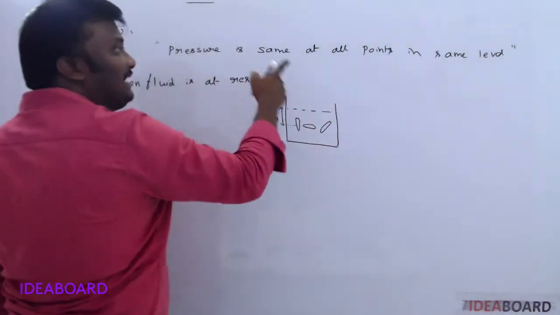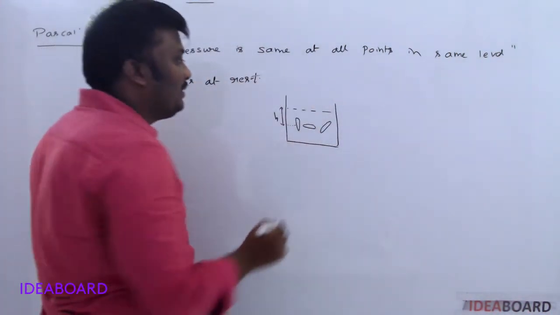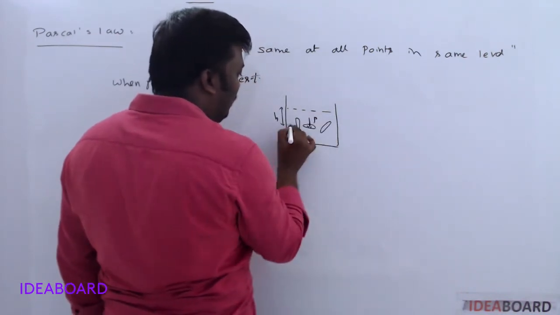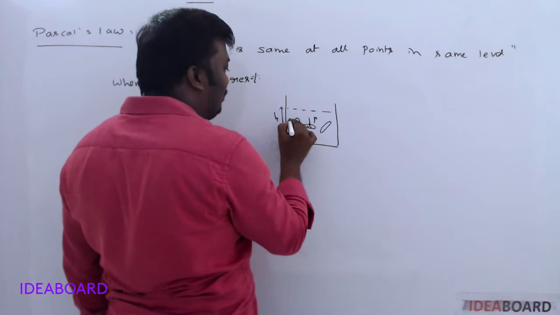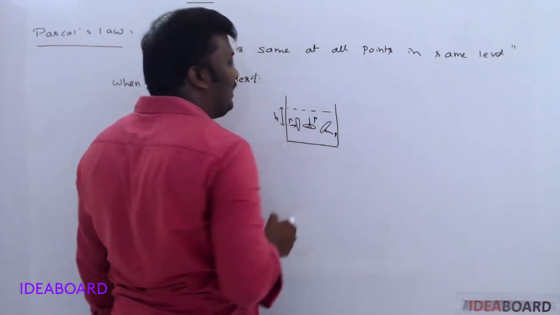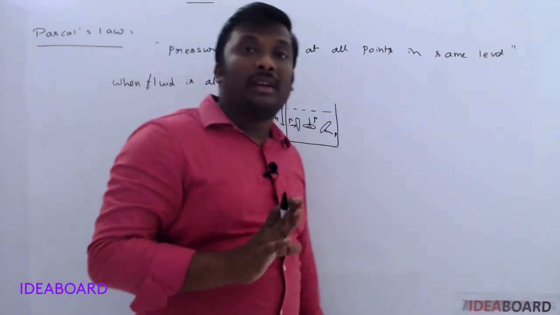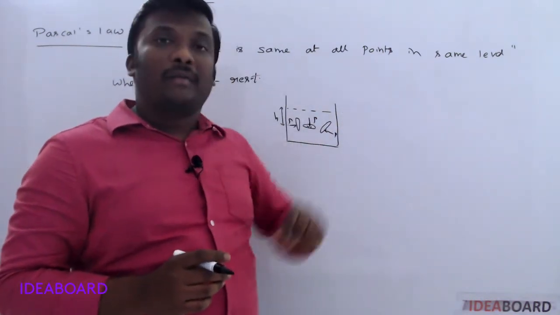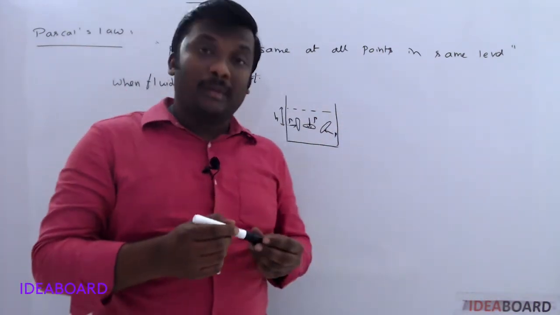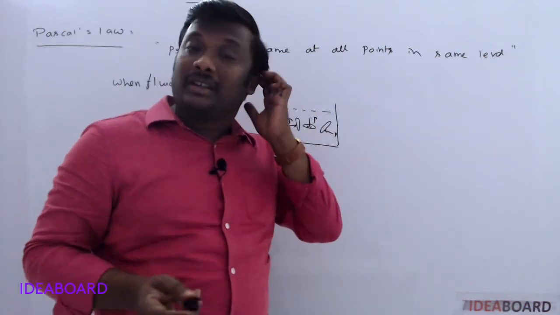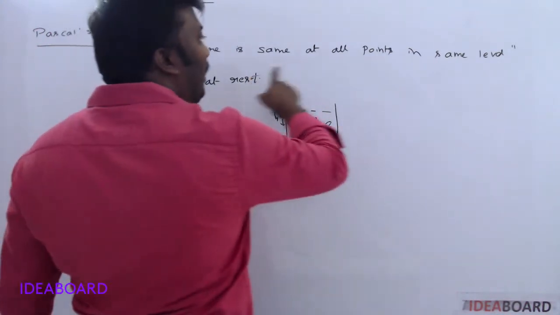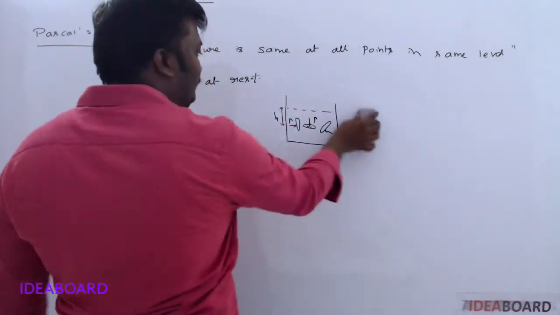The pressure is the same at all points in the same level. So here the pressure P acts in the downward direction, here it acts in this direction, and here in this direction, whatever the direction may be, the pressure always remains the same. Whatever the shape of the area, its pressure always remains the same along the line, when all points are in the same level.